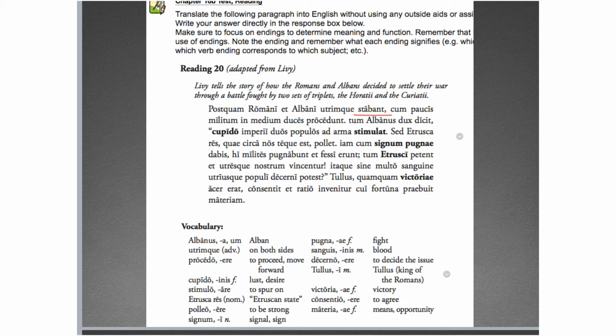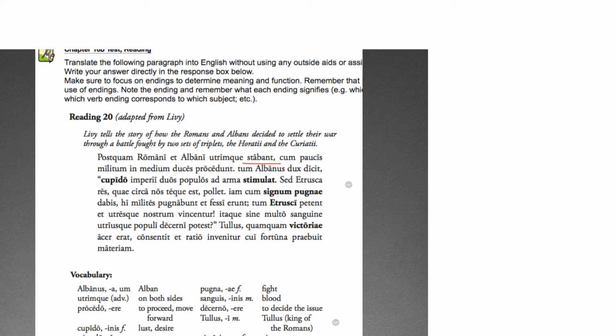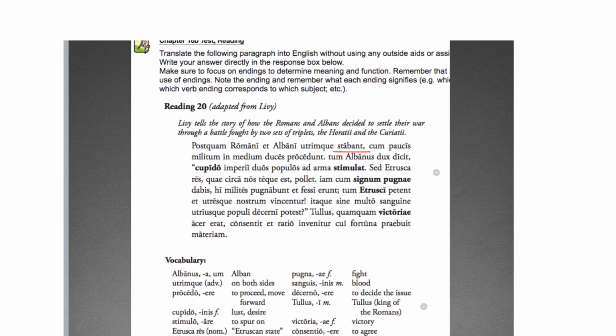All right, now moving on, you might think that cum could be a clause word as it comes at the beginning of a clause, but paucis is ablative, which suggests that what happened there? Sorry about that. I think I lost my pointer. Paucis is ablative. There it is, ablative ending, which suggests that cum could be the preposition, taking an ablative object, and it makes sense. So after the Romans, the Albans were standing on each side, cum paucis prepositional phrase, militum genitive. Probably going to go with paucis because it makes sense, few of the soldiers.